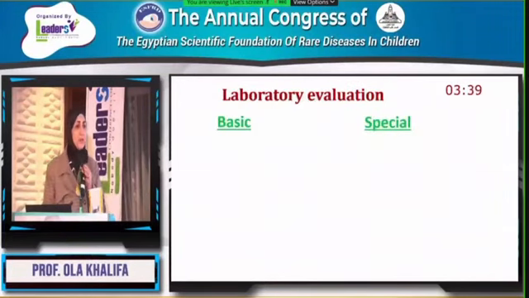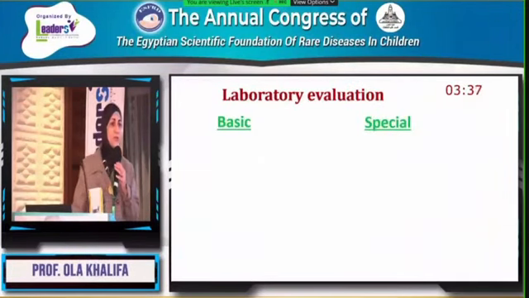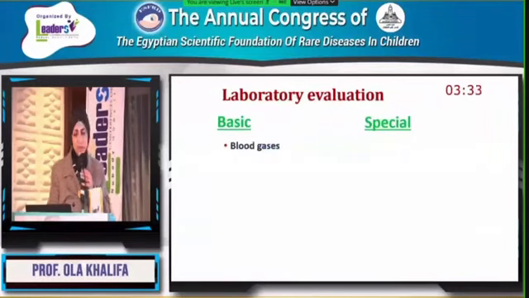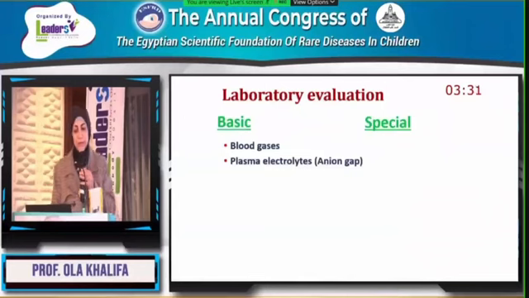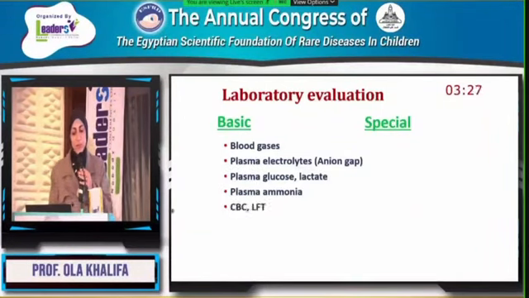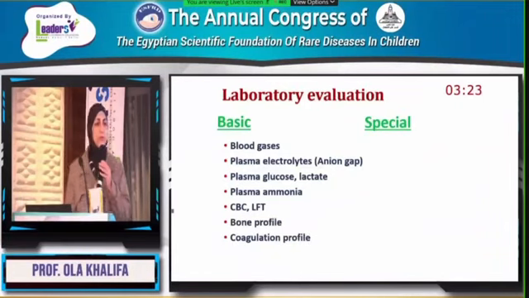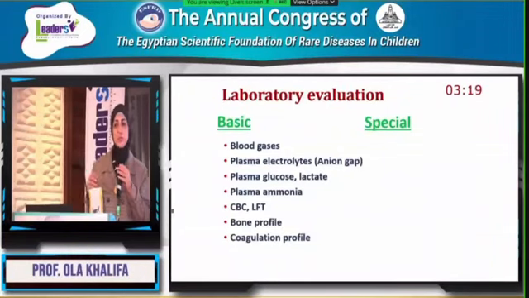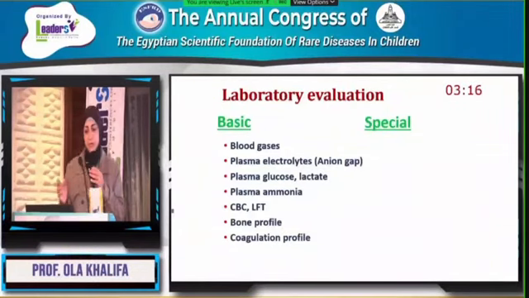It is very important when I see patients in the emergency room that I start basic investigations such as blood gas, plasma electrolytes, plasma glucose, lactate, plasma ammonia, CBC, liver function test, bone profile, coagulation profile. Very important, I have to know the anion gap, because if I find metabolic acidosis with high anion gap, I have to suggest inborn errors of metabolism.